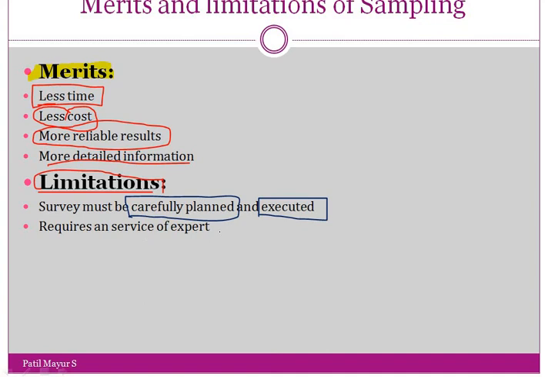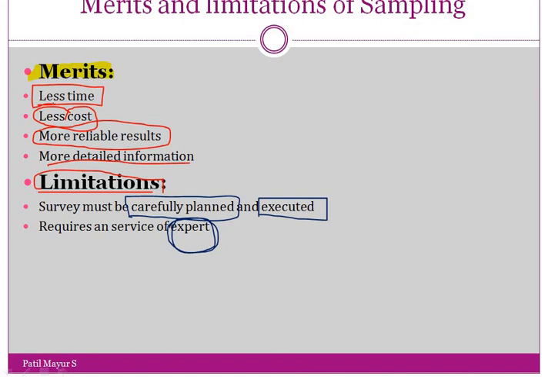The survey's man-made errors we have to keep at a minimum level. Therefore we have to do the survey very carefully and execute it very carefully, and it requires the services of an expert. Expert services are also required for that. So these are the limitations and these are the merits of sampling.